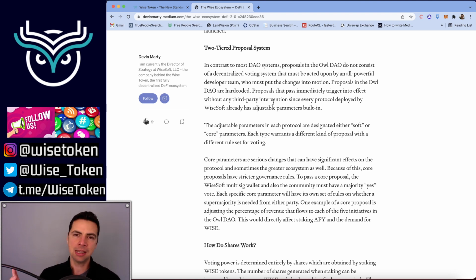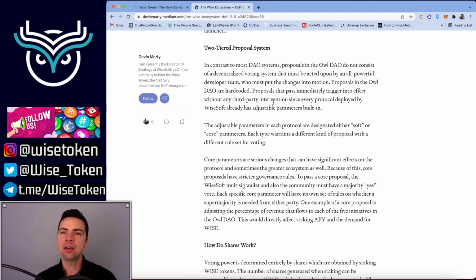So PancakeSwap has a decentralized voting system that's great, but then to enact those changes that somebody makes a proposal for, the devs still have to change it. The devs still have all the power to do whatever they want. So it's not fully decentralized, even though the voting portion of it is decentralized.